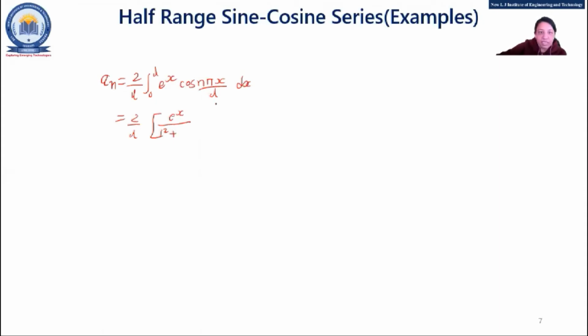n pi by L. Our b is supposed to be what? n pi by L. So you have to consider the whole. So I'll write what? n square pi square by L square. Is there any doubt in this? Anyone? Is there any doubt in this? Any student? Why I have written this? Because b I need to consider in that way only. Okay, just try to calculate it yourself quickly.